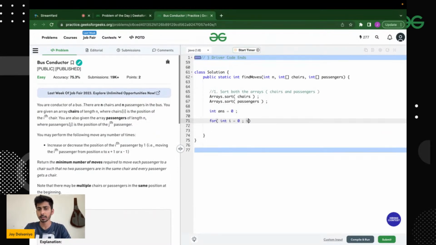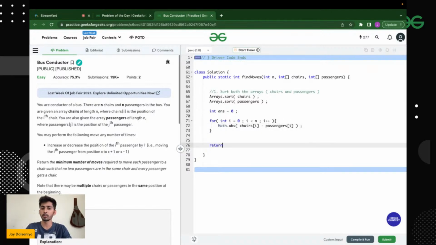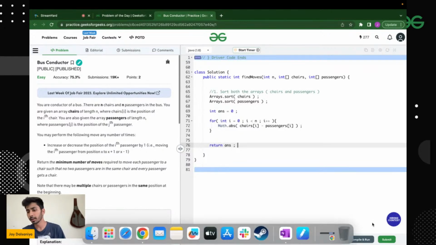Now I need the iteration, right? I need the absolute difference between both of them. So I'll be calling the absolute function, Math.abs, and I'll be doing chairs of i minus passengers of i. And at the end, whatever is the value of my answer variable will be returned as the answer.